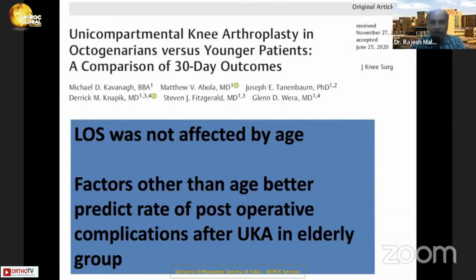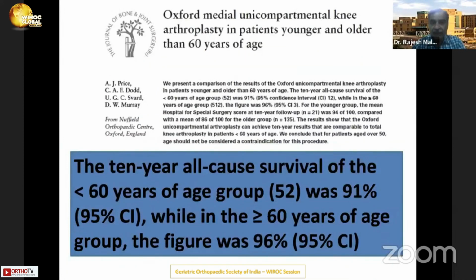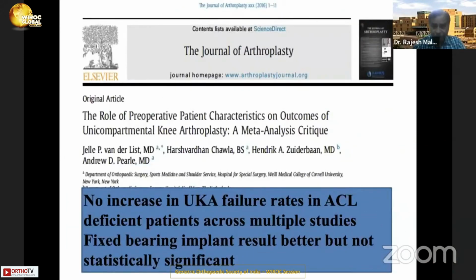Another paper in octogenarians versus younger patients showed that length of stay is not affected by age, and age is not a factor which determines complications. In this particular paper, the 10-year all-cause survival of UKR in less than 60 years of age was 91%, and it was actually far more at 96% in patients who were 60 years or older.